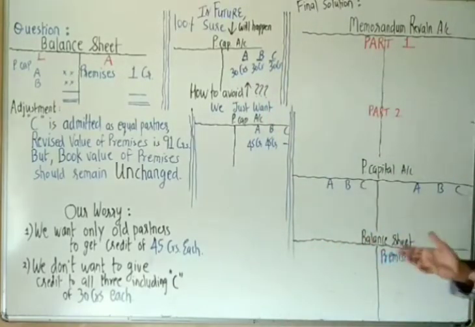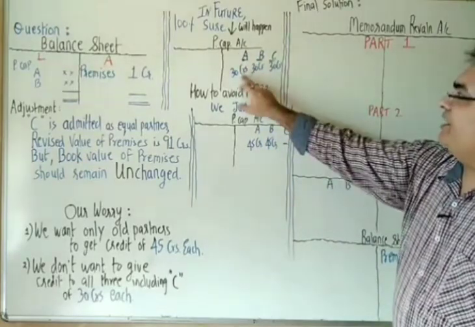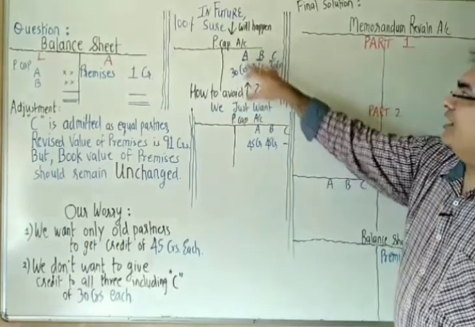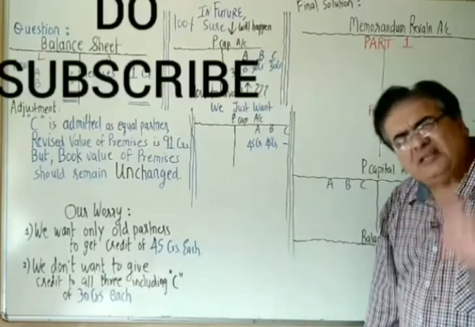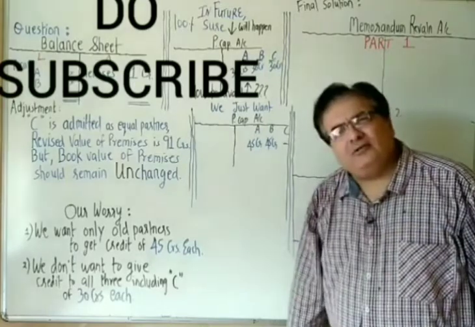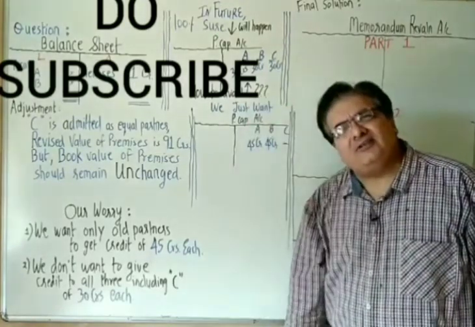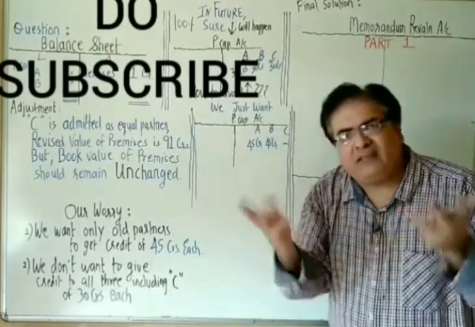Then in future, whenever revaluation takes place, at the time of admission of a new partner or retirement, C will claim the increase. So it will be distributed and the partners will be credited as 30, 30, 30. So this one's capital will increase by 30, this one's by 30, this one's by 30. But is it right? Is it actually right? Why should C get the share here? Because this increase from 1 crore to 91 crore is in that 20-year span when C was not there.